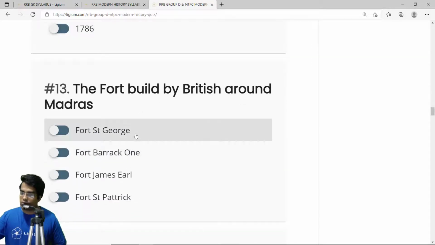Then we have the 13th question, the fort built by the British around Madras. Now, the British built quite a lot of forts, and one of the earliest forts built by the British was in Madras, and this was known as Fort St. George. They also built another fort in Devanampatnam, called Fort St. David. We will learn about that later. Okay, so the correct answer is Fort St. George. It is one of the earliest forts built by the British. So the correct answer is Fort St. George.